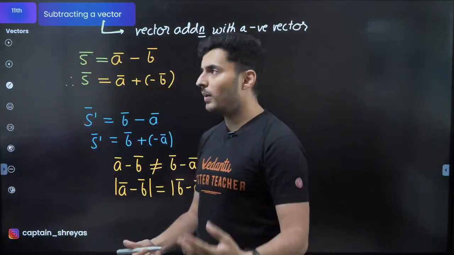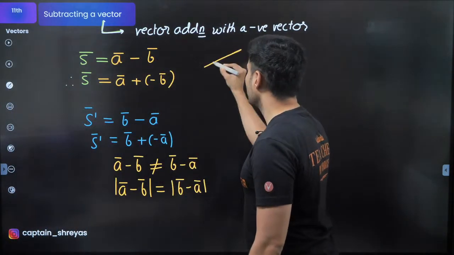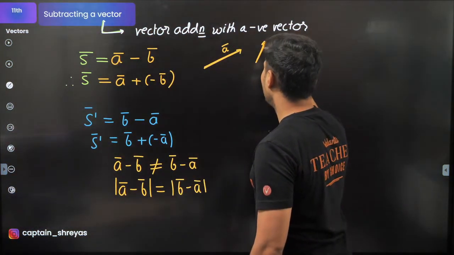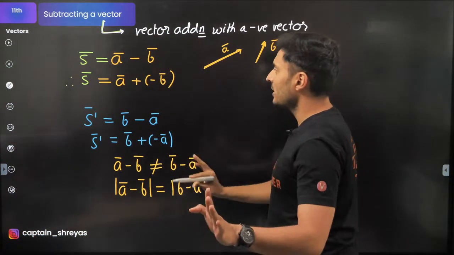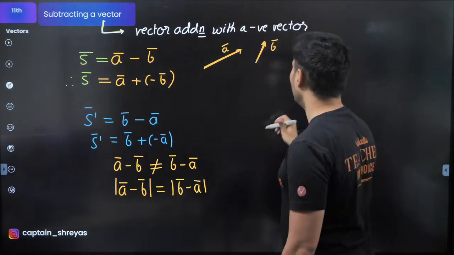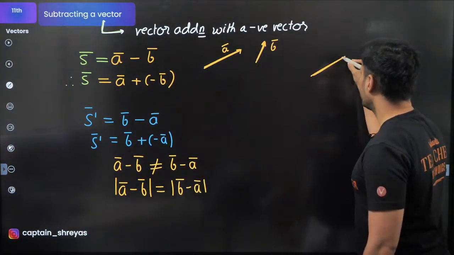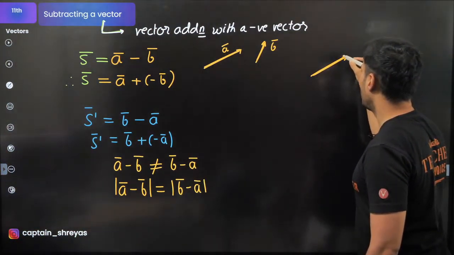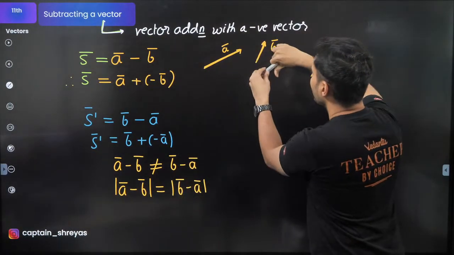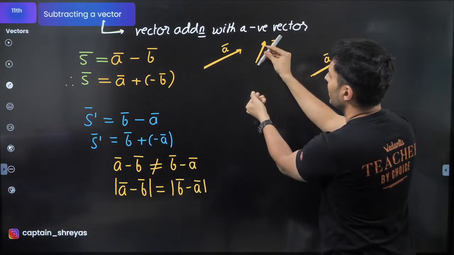Imagine somebody gives me two vectors, vector A and vector B. Let's say I want to find S bar, A plus negative of B. So I will draw A vector first, and negative of B. Whatever B is, flip it.